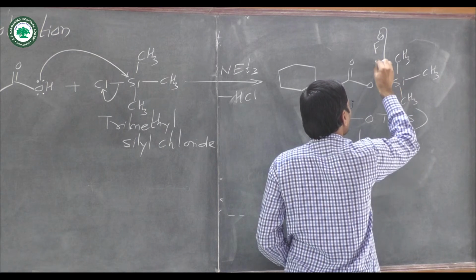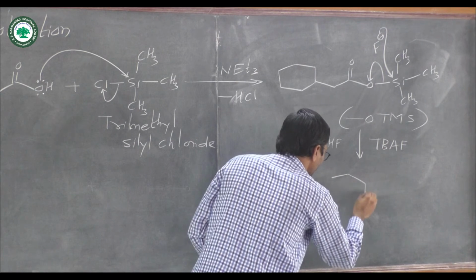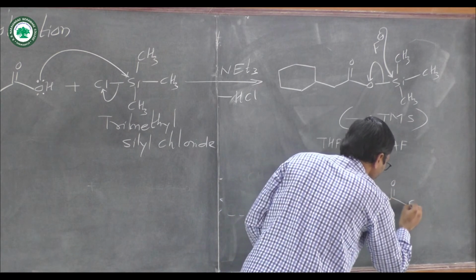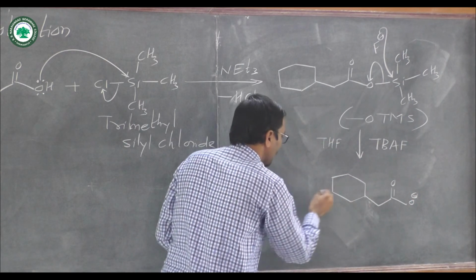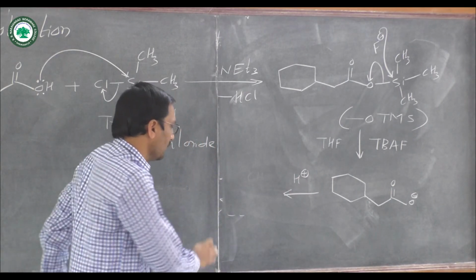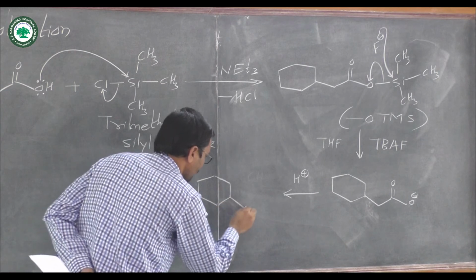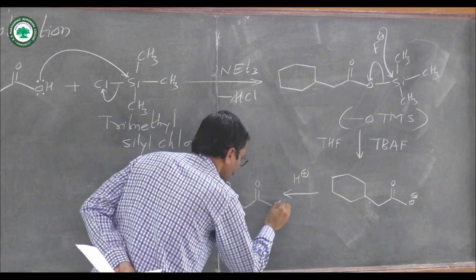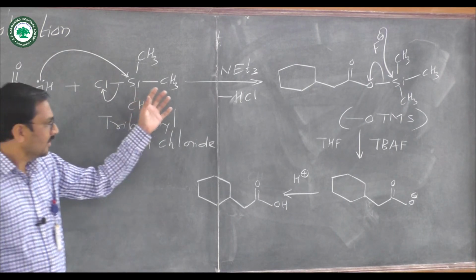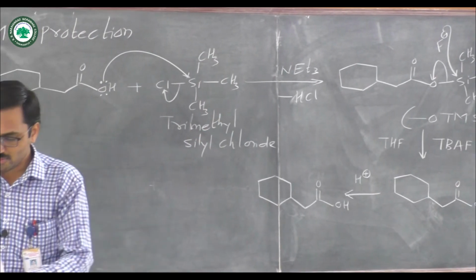This bond undergoes cleavage and we have this type of structure, O minus, and that O minus takes the H plus from the reaction medium and we get the original carboxylic acid. So this is about trimethylsilyl chloride as a protecting group for the carboxylic acid.